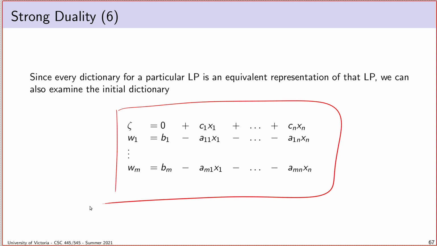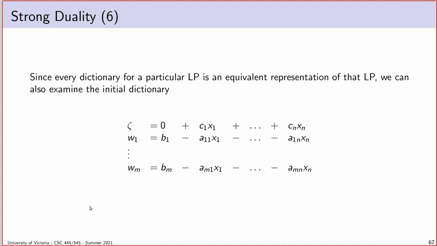Therefore, if I pivot a few times and come up with some other objective expansion, that expansion is the same as this. It will equal the same thing.